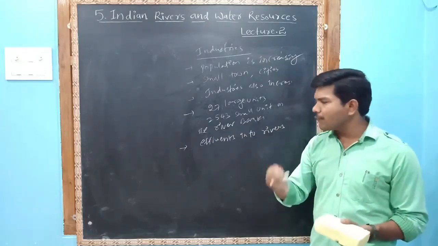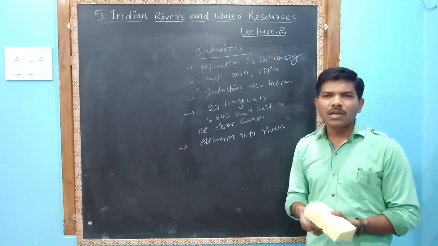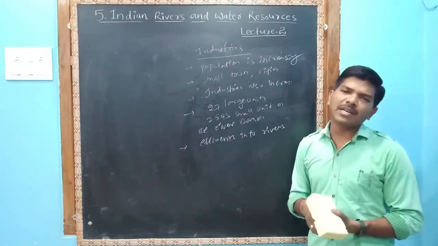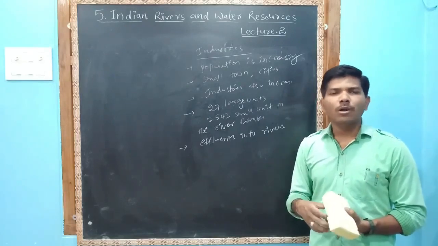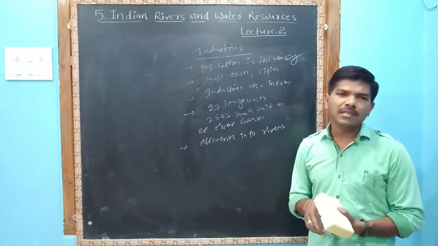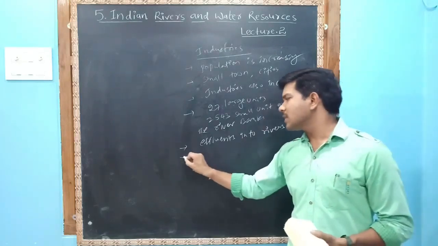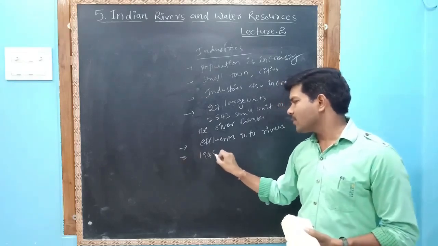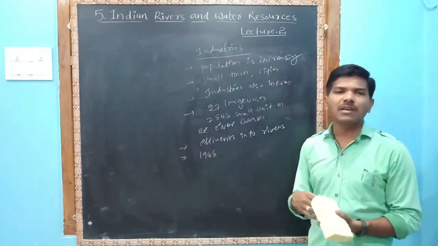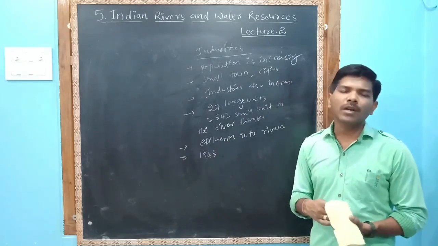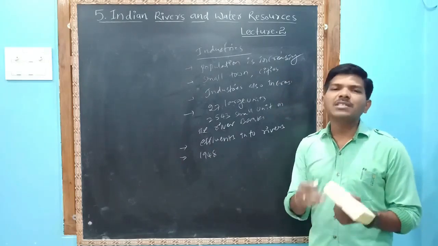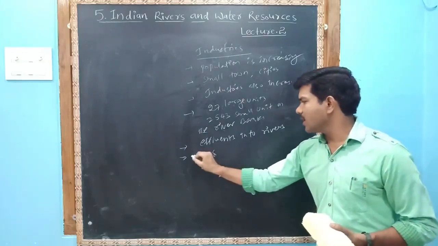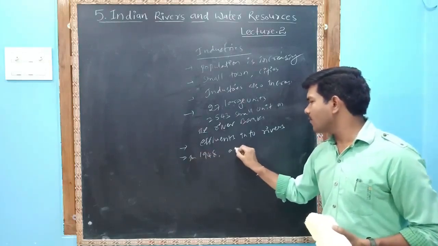Whenever effluents are discharged into rivers, the water is contaminated and polluted. That may lead to a lot of ecological imbalances. One protest was held in 1948 against the discharging of effluents into rivers. In 1948, one protest was held because of the discharging of molasses.